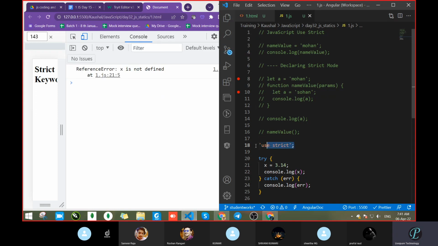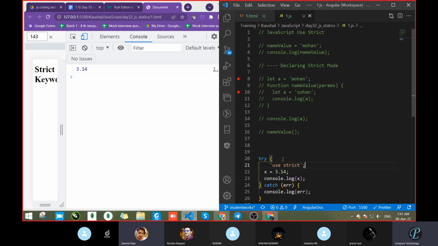Okay. And now cut this line and paste inside the try one. Let's see. So now it is not working. Means now it's not following this strict one. Got it? Means if strict means x should be declared, then only it has to give an error or not, like that.